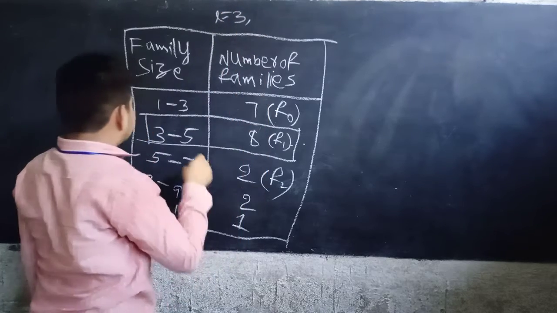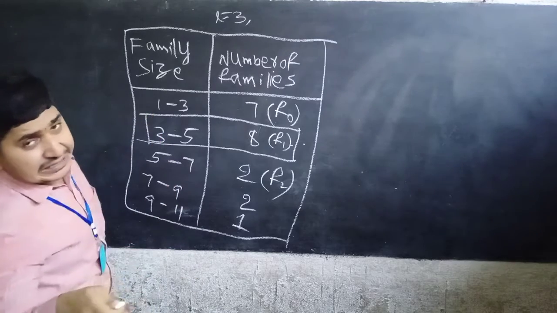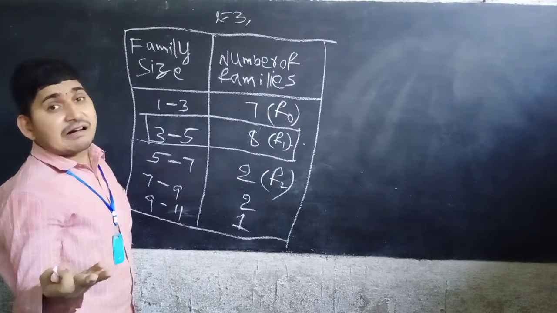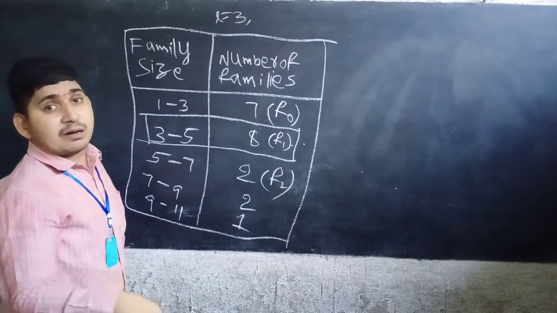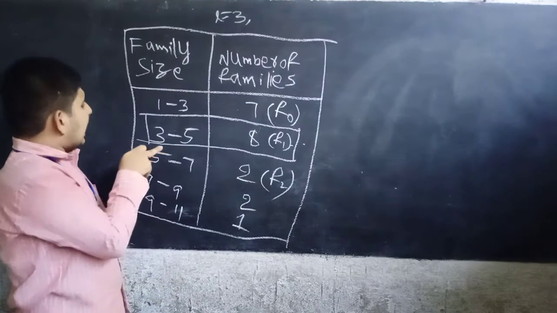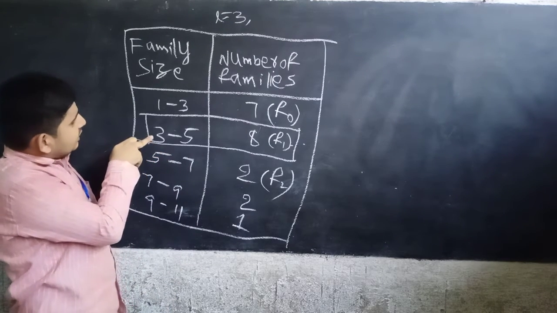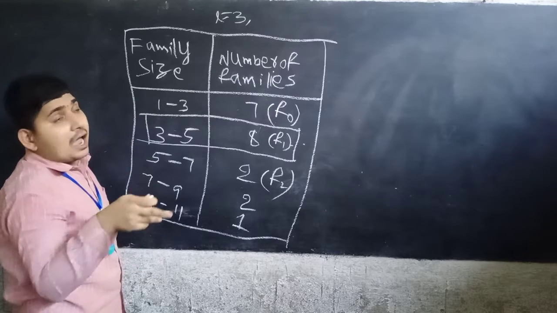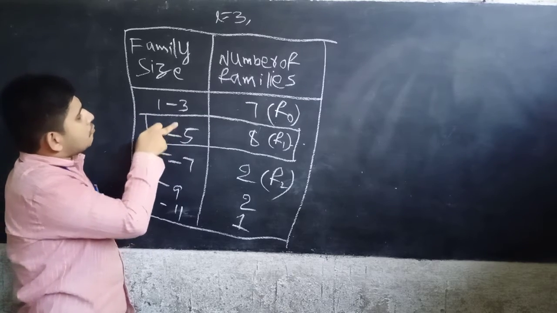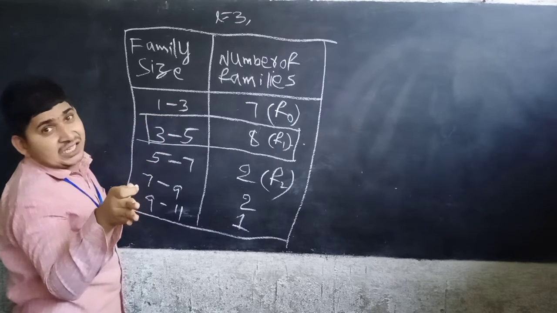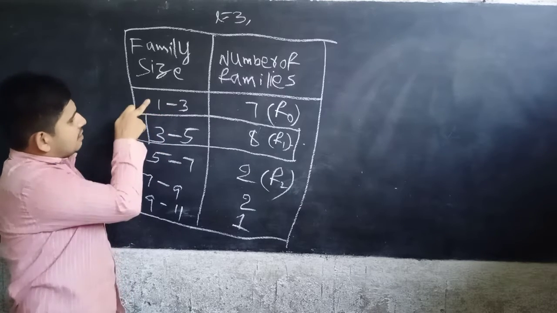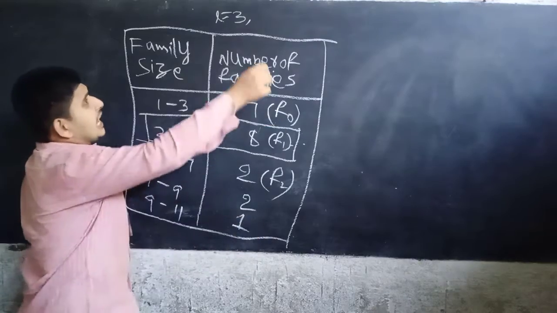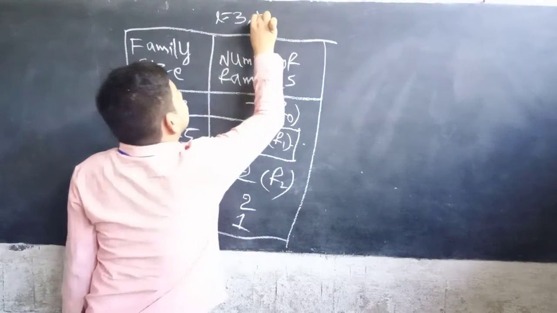h equal to class upper limit minus lower limit, which is 5 minus 3, so h equal to 2.